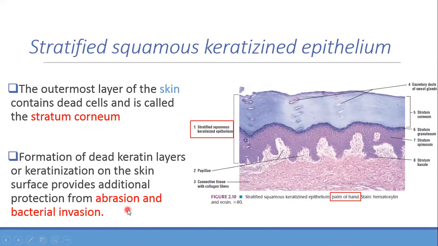Obviously your skin is going to protect you from all the external sources: injury, dust, bacteria, everything. That's the reason we need this keratinized layer. So if the keratinized layer is there, the name will be stratified squamous keratinized epithelium, for example skin. And for the other places which we just mentioned, it is non-keratinized epithelium.